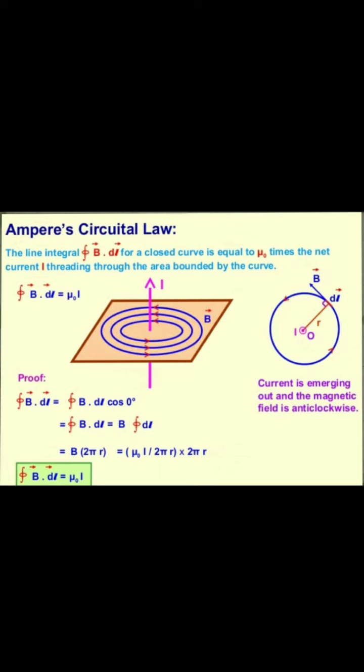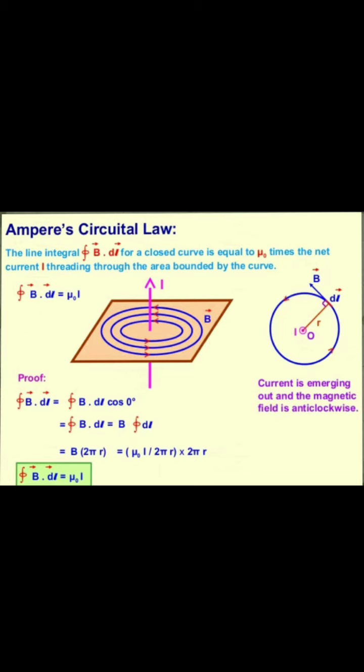If B is not tangent at every point, then the angle between B and dl is not 0. So from this figure, B and dl are both tangential, and because of this the angle between them is 0.